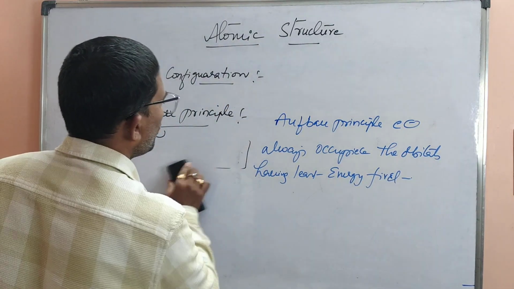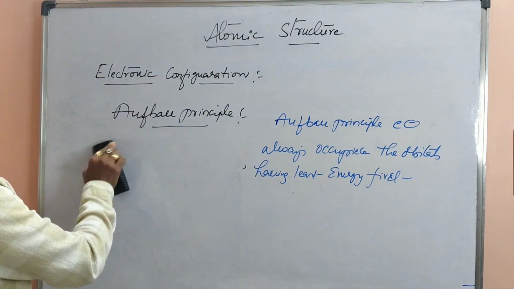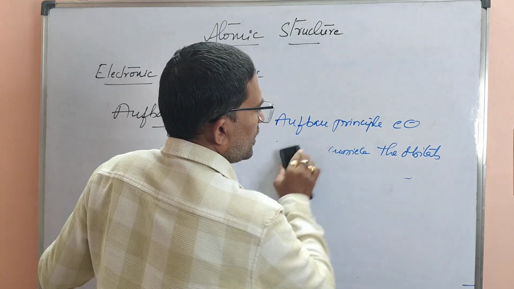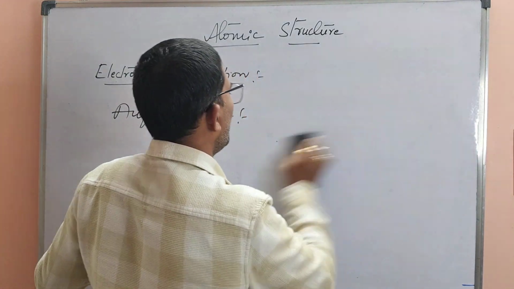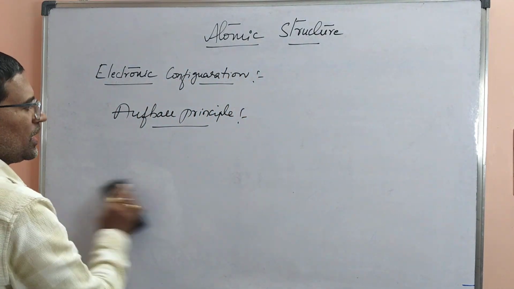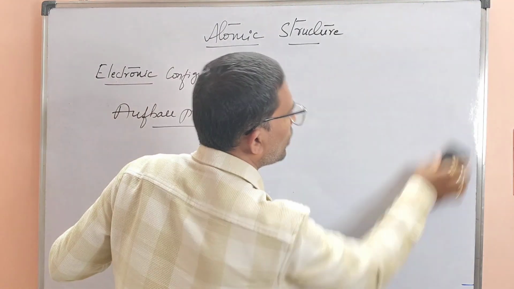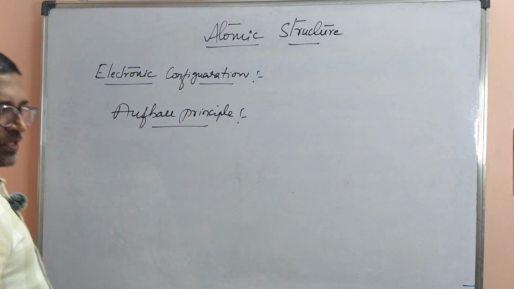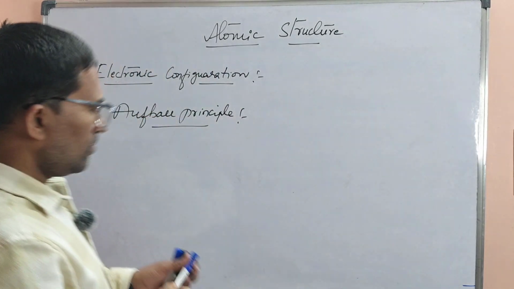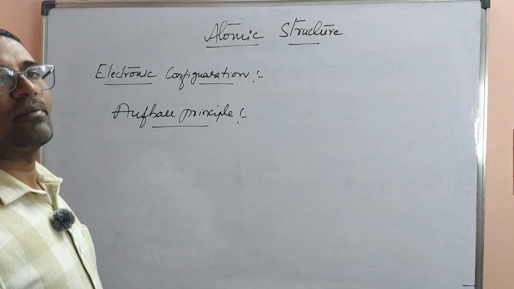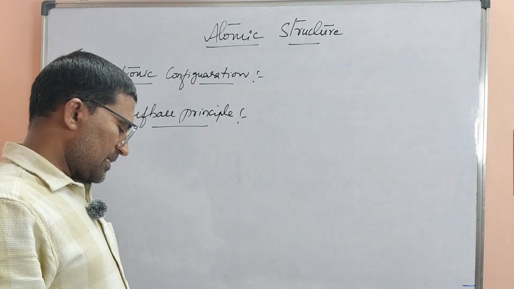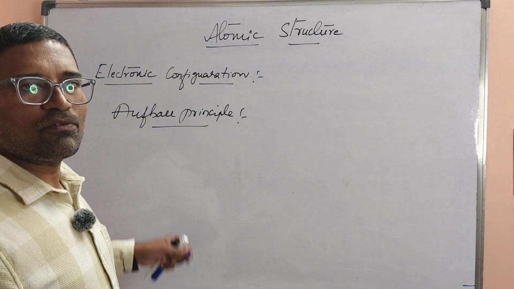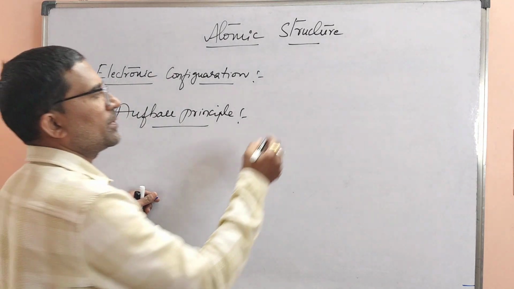Now we'll discuss this with a suitable example. Before that, we should have some basic idea about Moeller's diagram, and before that, minimum idea about atomic orbitals. At 10th level, we are primarily going to study three different atomic orbitals.